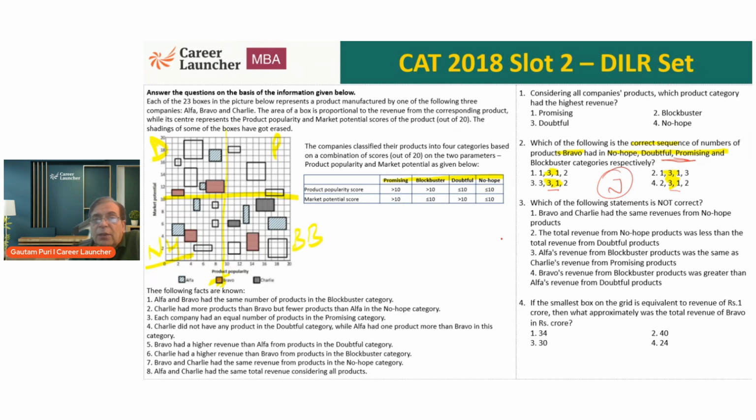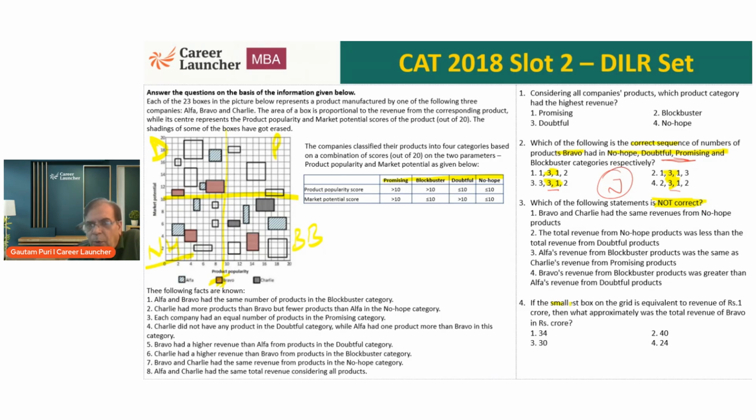Question number 3. Which of the following is not correct? Now this one again, I can't do anything till I complete the table, because these are likely to be questions which will want me to do the complete table. I need to find which of these four statements is not correct. So I'll come back to this later.